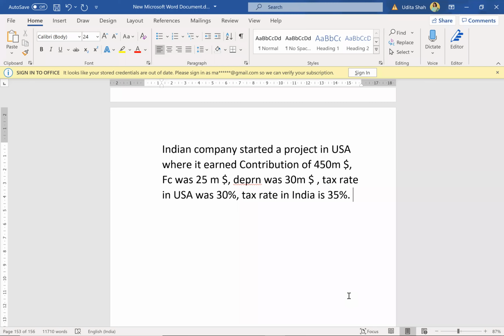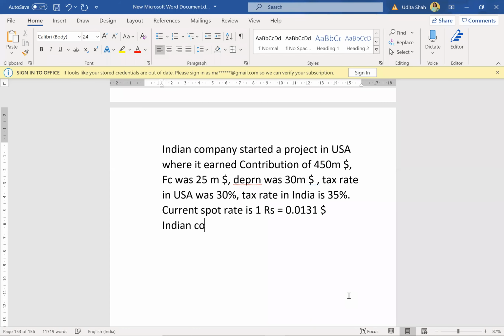Then the current spot rate: 1 rupee is equal to 0.131 dollars. Generally we have the rate as $1 equal to so many rupees, but sometimes they can give it this way also.